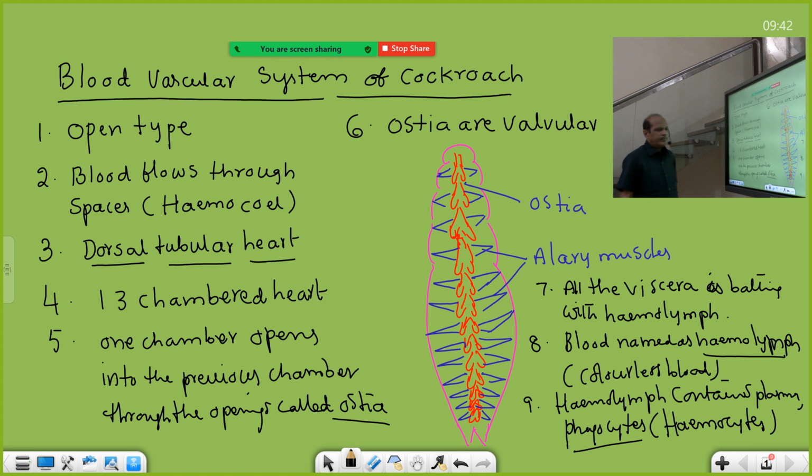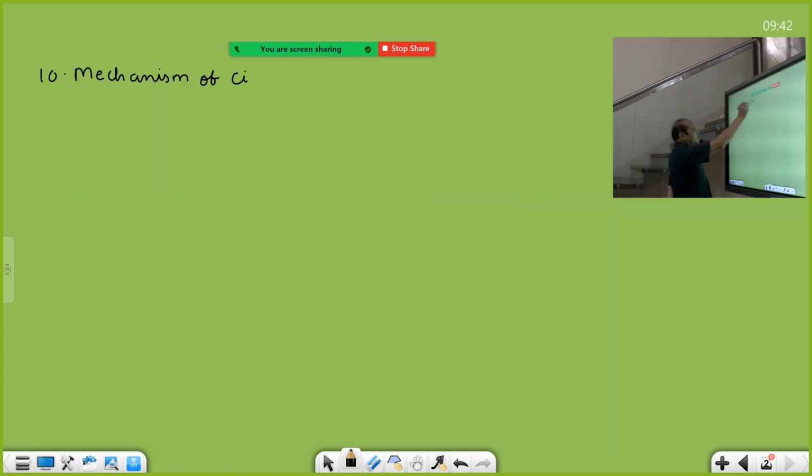The mechanism of circulation in cockroach is controlled by alary muscles. That is not given, but we are giving it as an additional point, because if any point is not touched in the matter, but is given in the diagram, I already told you this in Pheretima posthuma also.